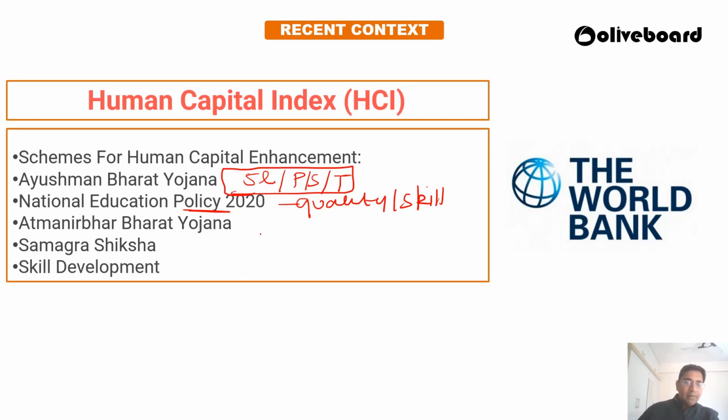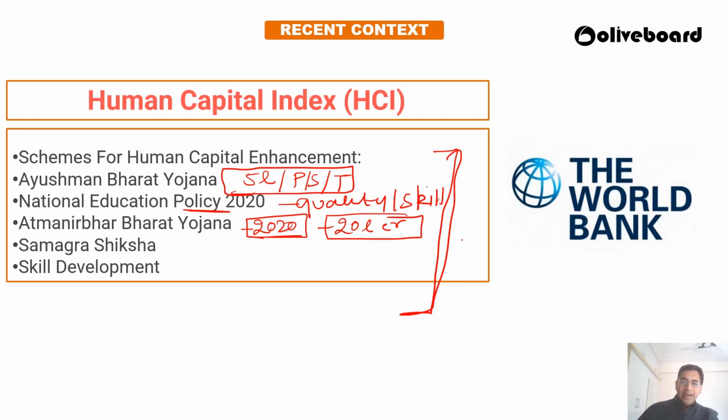Then the Atmanirbhar Bharat Yojana was started in 2020 when the pandemic came, because the government wanted to make India Atmanirbhar in all the fields. So the Indian government released a 20 lakh crore package for making India Atmanirbhar, around 10% of the GDP. Then Samagra Shiksha Yojana, skill development mission, all these things the government is running for enhancing the human capital of our country.